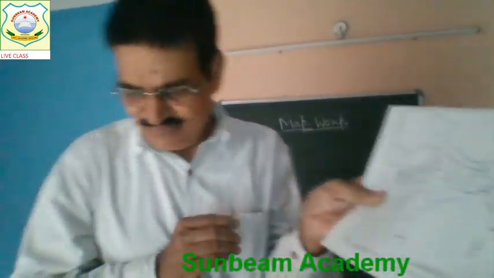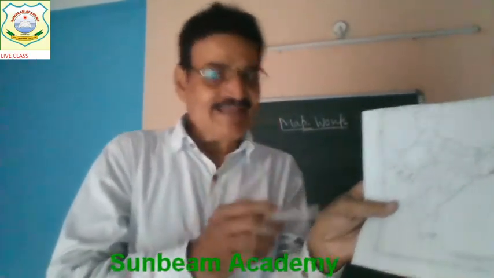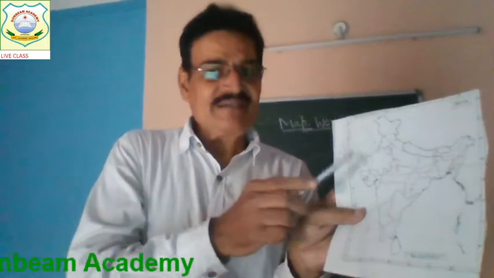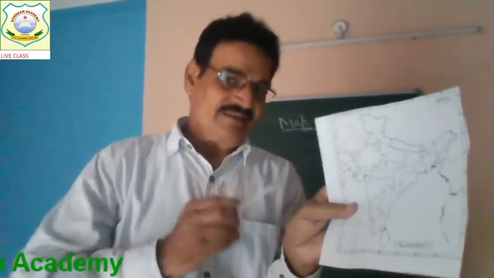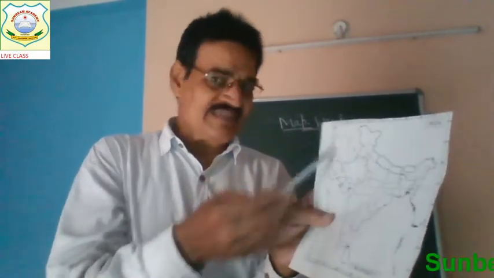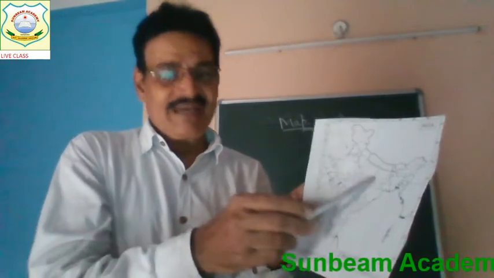Understand where these Harappan sites are situated. Three questions, or three numbers of the questions, are from the Harappan sites, and two questions, or the marks and numbers, are from the medieval.